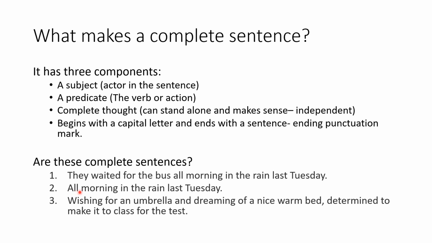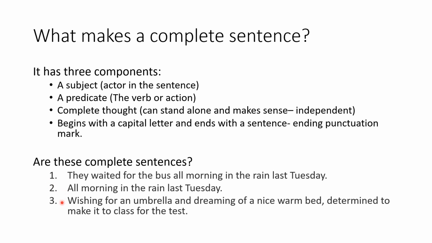It does not contain a doer of the action nor an action. It doesn't have a subject nor a predicate. So the missing components are clues that this group of words here is not a complete sentence.